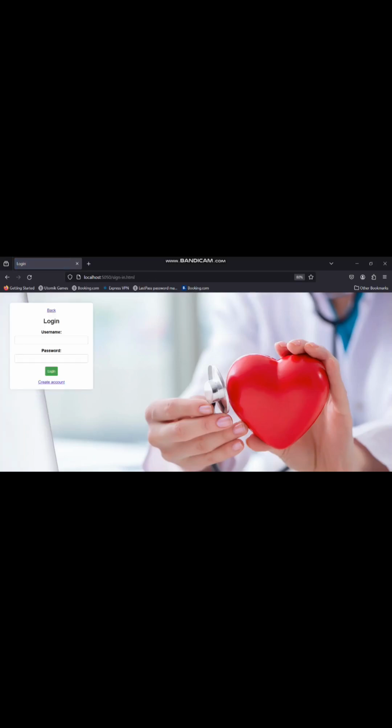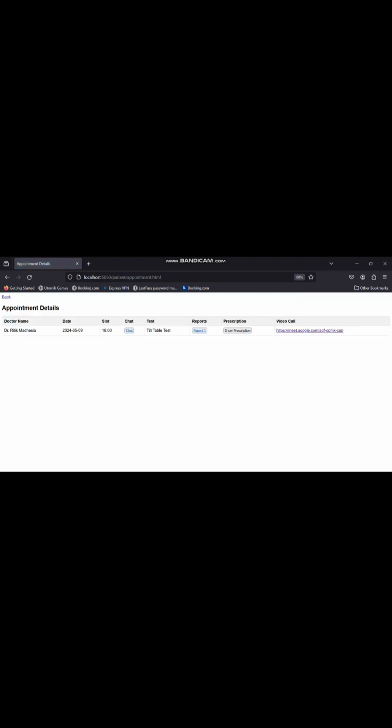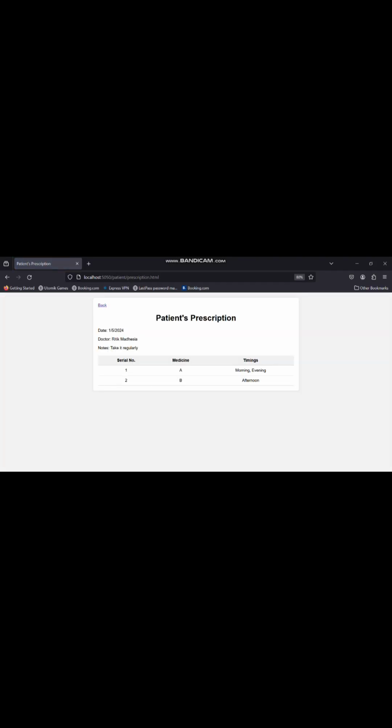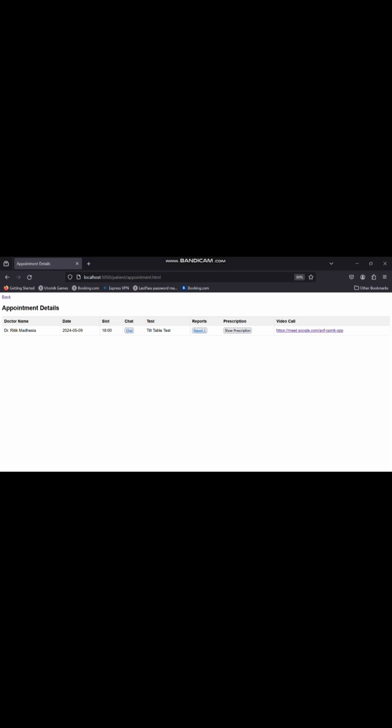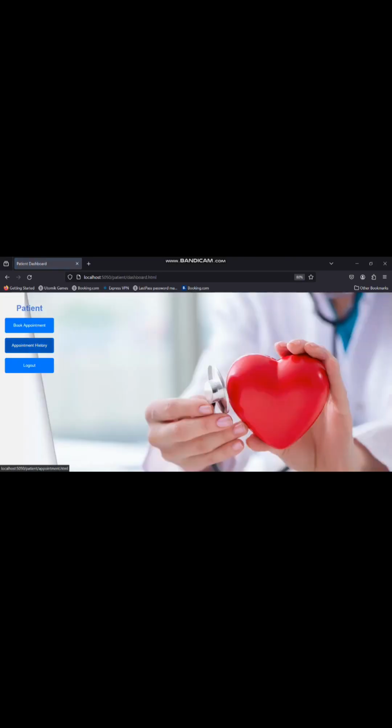Now after logout you can see the result in the appointment history, in which you can see the prescription. Like here you can see the A and B medicine which is prescribed by the doctor on the date today, 1/5/2024. So here a doctor can prescribe the medicine and also doctor and patient can see the prescription here only. So that is the work which is done by us here.